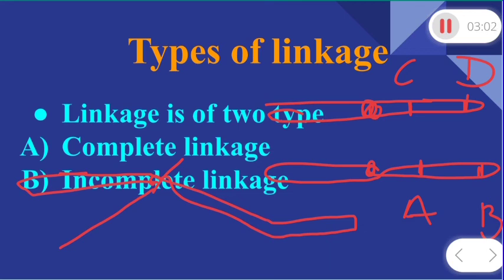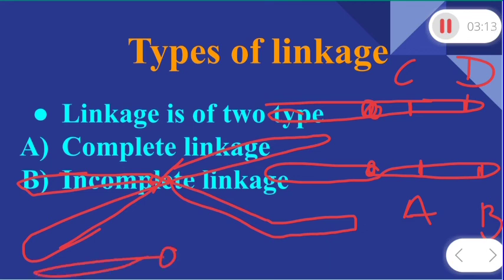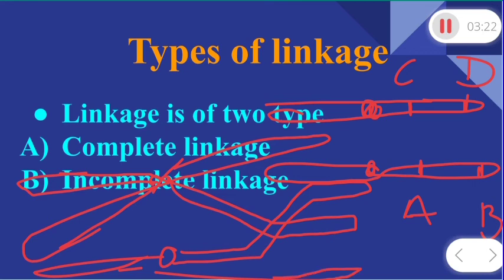Suppose this is one chromosome in the tetravalent form, and another chromosome in the tetravalent form makes a cross with it. The first chromosome has C here and D here, and the other chromosome has A here and B here.